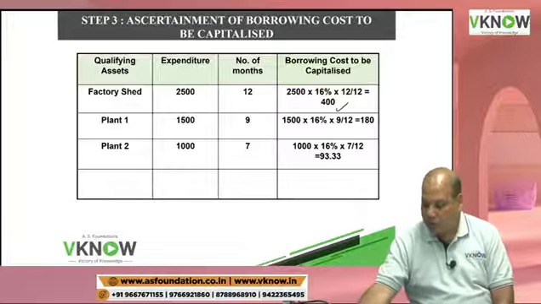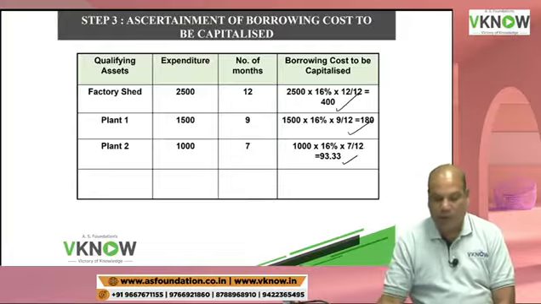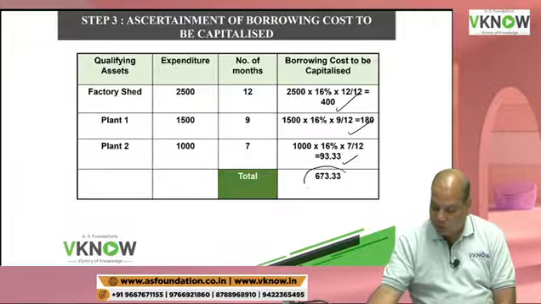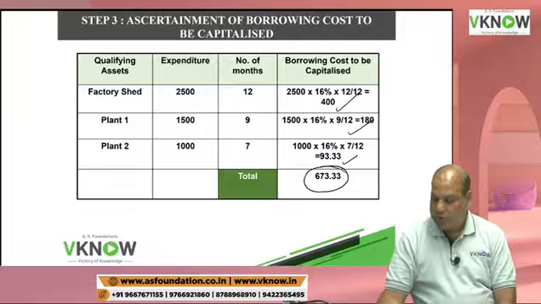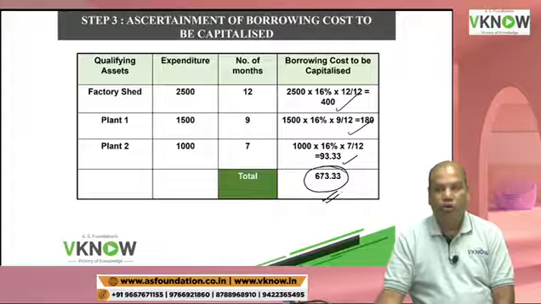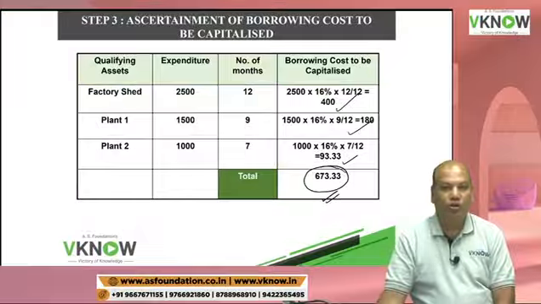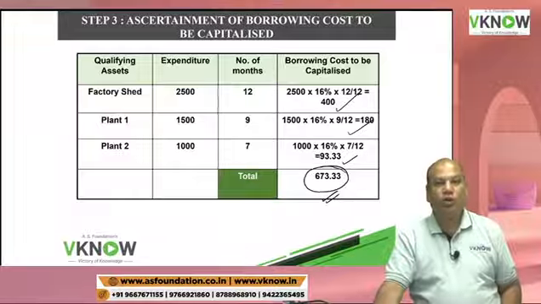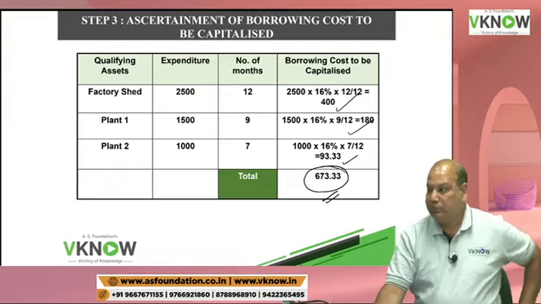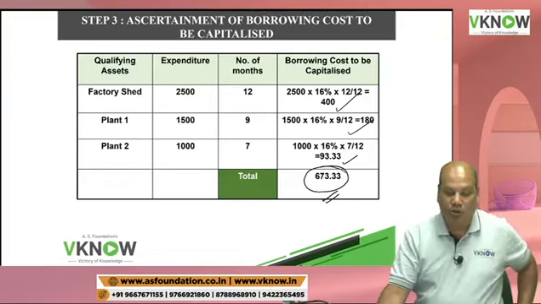This way, the borrowing cost will get capitalized. And now take the total. The total comes to 673.33. Check the answer. It should not exceed the actual borrowing cost. We have to check the total. How much was the actual borrowing cost? The actual borrowing cost was 680, given in the problem also.